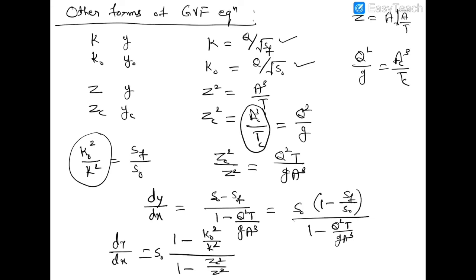Okay, so this is another form of the gradually varied flow equation in terms of conveyance and section factor. This form we will use when we go for integration by the direct integration method.